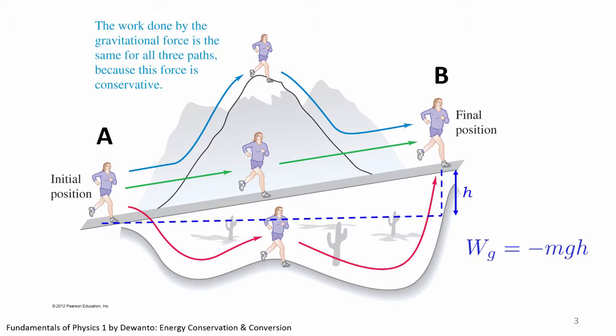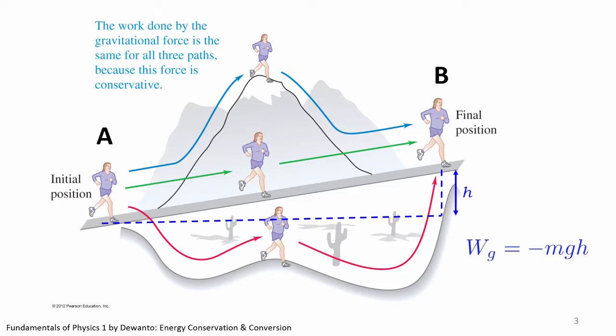By the same argument, the work done by gravity along other paths, the hilly and Mandarin Valley Trail, are also the same. At the end of the day, it doesn't matter if the man goes up and down the hill or runs around to get from point A to point B. The vertical displacement of the man between the initial point A and the final point B is the same for all three paths. Since work done by gravity is determined only by this vertical displacement, the work is the same for all three paths. That's what we mean by the work done is independent of the path taken. Gravitational force is thus a conservative force by definition.